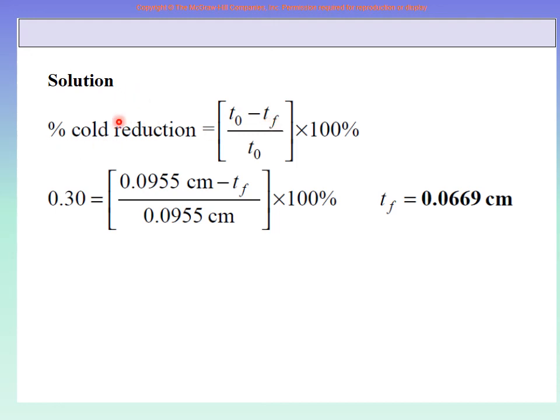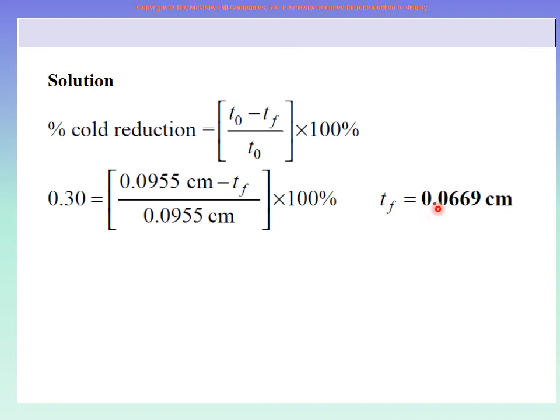Now this number is given. 30% means 0.3, and original thickness is given. So original thickness here and original thickness here, and you directly find out. Here I am not changing the units, I am just writing centimeter, because the whole thing is the same units. So the final answer is directly in centimeter, and it is 0.0669 centimeter.